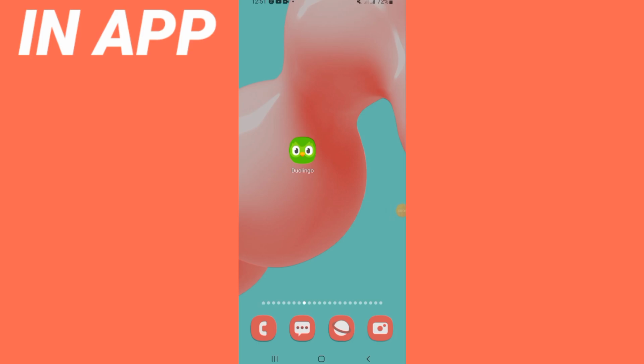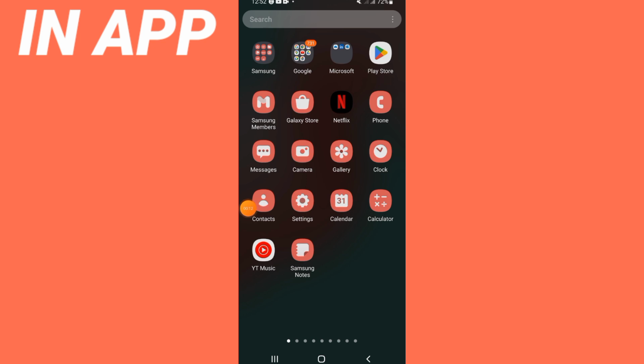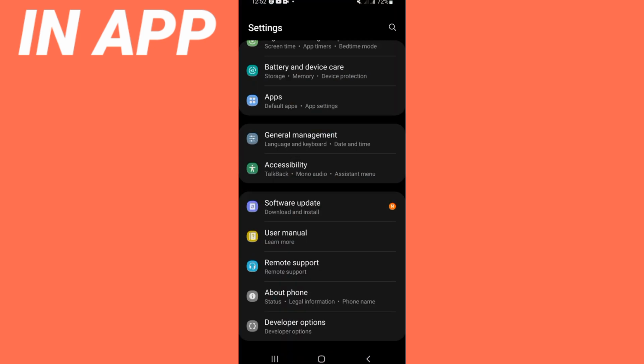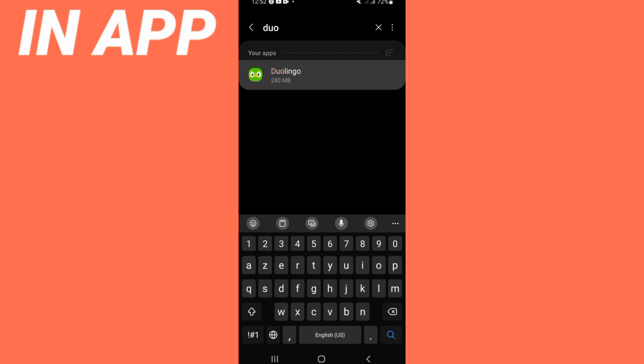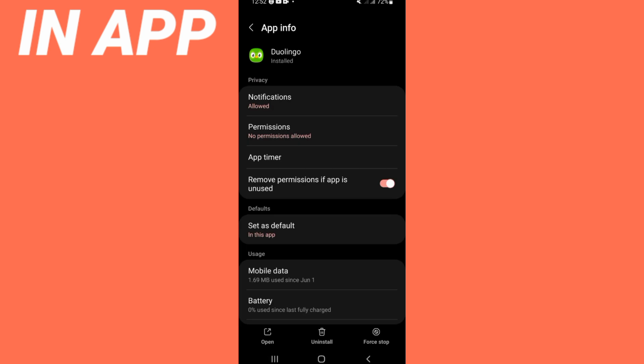In this video, I'm going to show you how to fix Duolingo sound problem easy and quick. Let's start. So, go open the settings of your device as the first step. Click on Apps option. Search for Duolingo. Click on Duolingo like this.